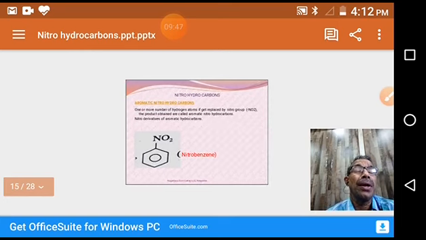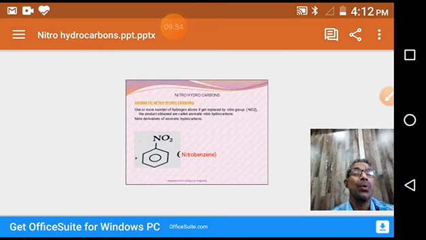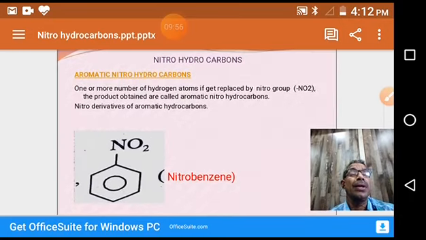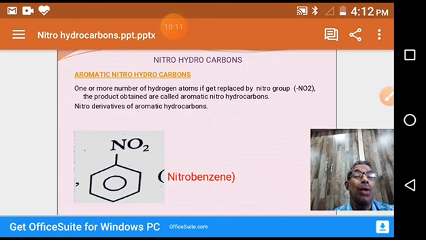Coming to the aromatic nitrohydrocarbons. In aromatic nitrohydrocarbons, one of the hydrogens is replaced by a nitro group. That's why we call them aromatic nitro compounds. For example, nitrobenzene. One more example is 2-nitronaphthalene, 1-nitroanthracene, 2-nitroanthracene, or orthonitrotoluene. These are different examples of aromatic nitrohydrocarbons. In these, as I told already, the nitro group is linked to an aromatic carbon.